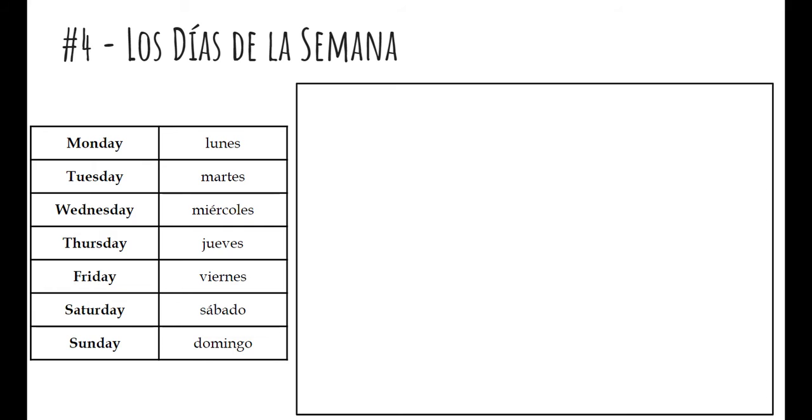All right, next we're going to talk about los días de la semana, days of the week. So we have Monday through Sunday there. They're in your vocab. They were in last week's vocab. You have el lunes, el martes, el miércoles, el jueves, el viernes, el sábado, and el domingo. Notice they are all masculine, and we learn them with their definite articles in our vocab.